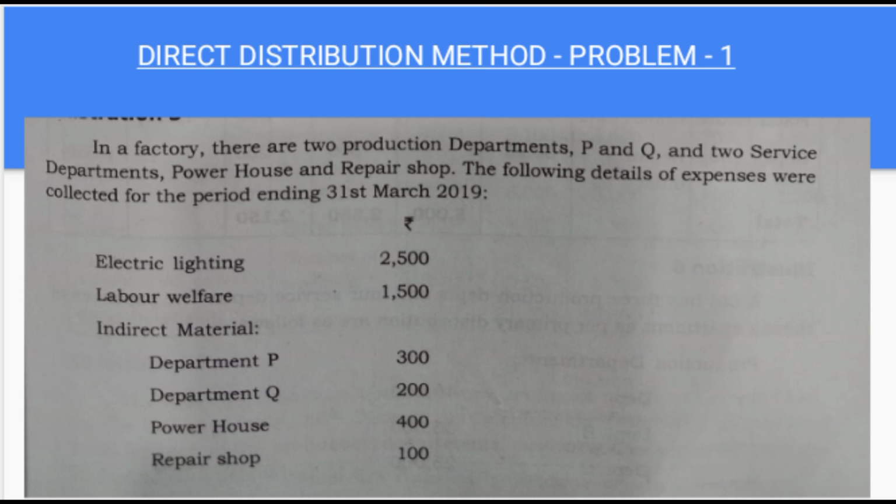Here we can see overhead items like electric lighting 2500, labor welfare 1500, then indirect material that is already given in the allotted form. Department P 300, Department Q 200, Powerhouse 400 and Repair Shop 100. These are the overhead items given in the question.